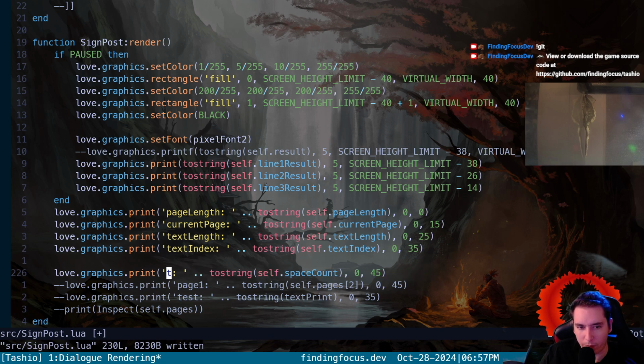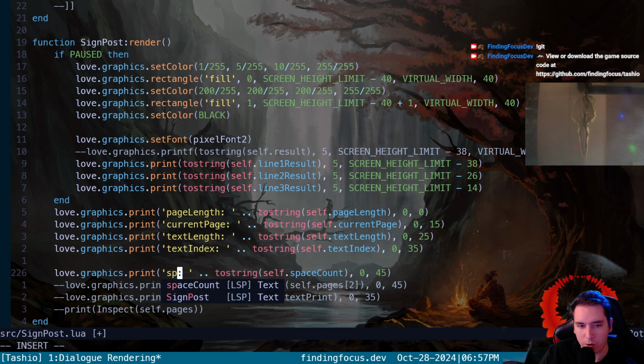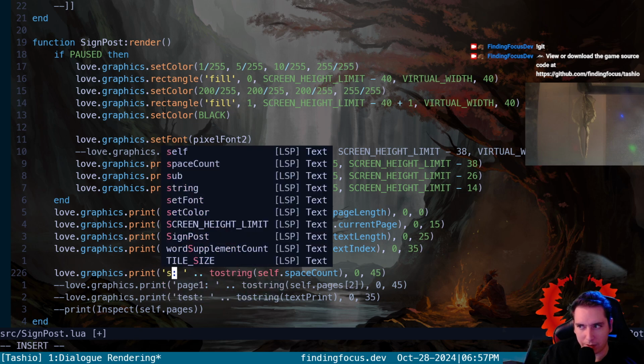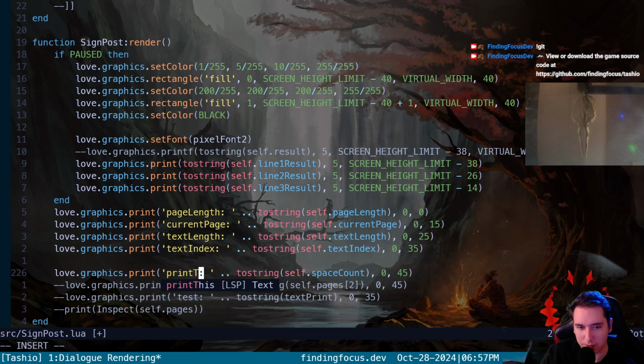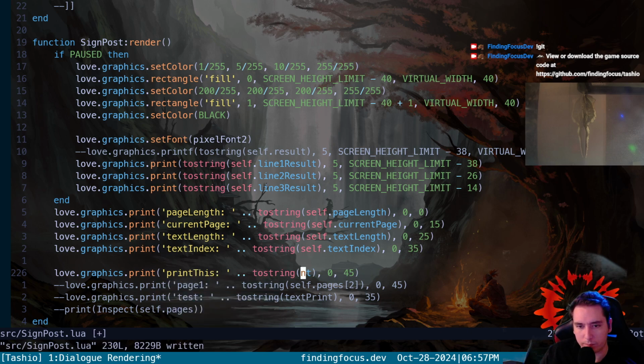Because I really don't know how it'll handle that. I don't know if we can reassign the initialized variable in a for loop in the body and then have it still execute. I don't know, so that's why we're printing this out. So this is going to say print this, and then this is print this.